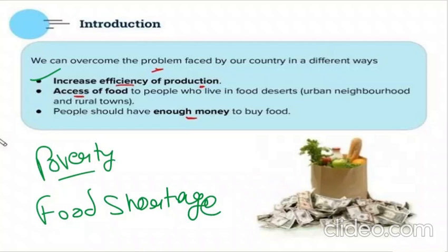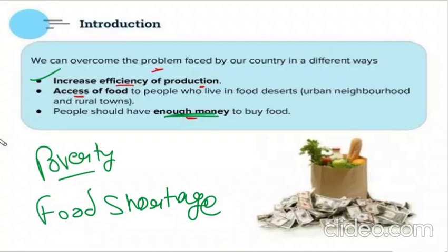Then there is access to food for people who live in food deserts. Food desert means a place where there is a food shortage, like in urban neighborhoods and rural towns, right? So people should have easy access to food there also. And economically, people should even have enough money to buy the food, right? This can be done.